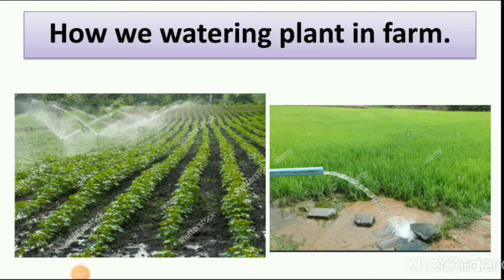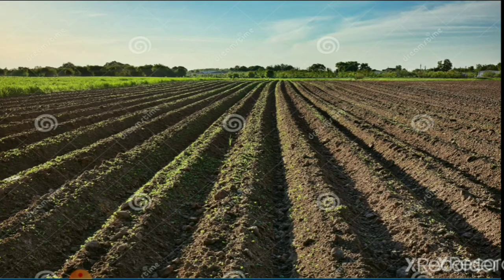Now you can understand why farmers are waiting for rain, because they need rainwater to grow their plants. So we learn how we give water to plants in the farm. Now here you can see the ploughed land which we ploughed for planting wheat. So let's see what happens after we give water to that land.